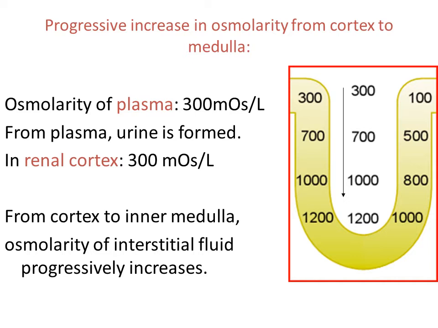The osmolarity of the interstitial fluid in the medulla of the kidney is much higher and may increase progressively to about 1200 to 1400 milliosmoles per liter in the pelvic tip of the medulla. This means that the renal medullary interstitium has accumulated solutes in large excess of water, and once the high solute concentration in the medulla is achieved, it is maintained by a balanced inflow and outflow of solutes and water in the medulla.